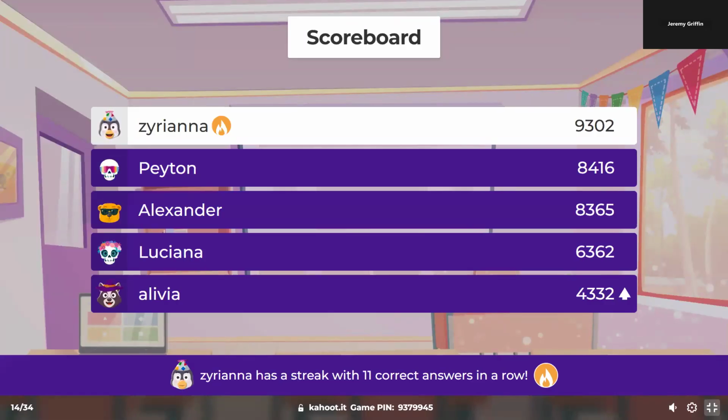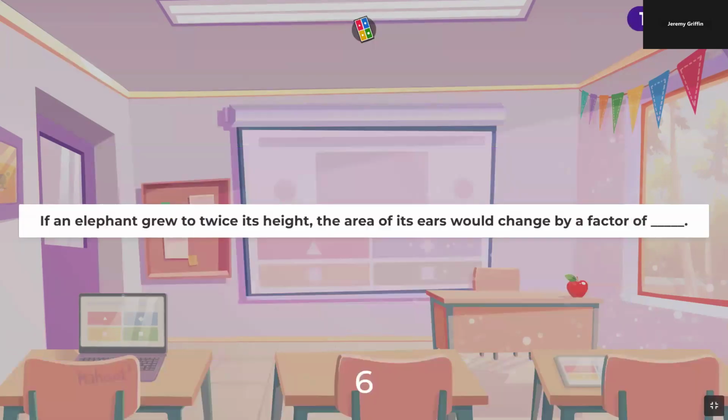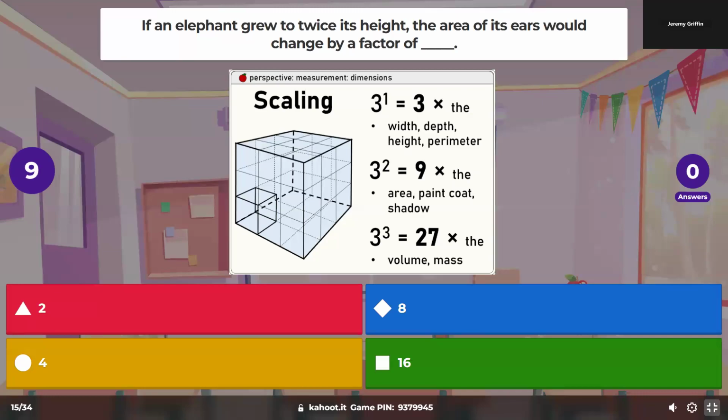What do you guys think about lunch here? Olivia, Luciana, Alexander, Peyton, Siriana. If an elephant grows to twice its height, what happens to the surface area of its ears? Changes by a factor of